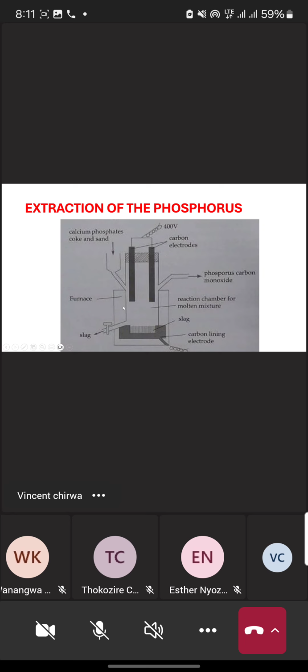Then you go to this one. This one is called the electric furnace. It is called electric because of these electrodes. The process depends on whether we have electricity or not.